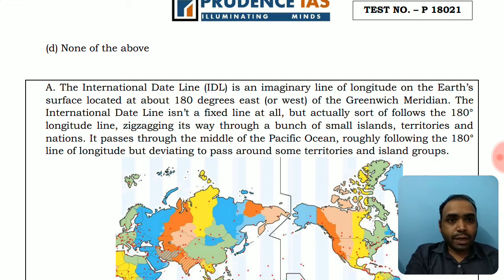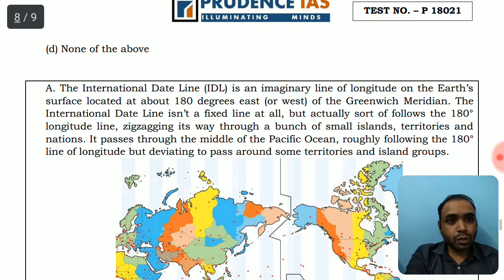International dateline is an imaginary line of longitude on the Earth's surface located at about 180 degrees east or west, whichever way you see it, exactly opposite of what Greenwich is. So if we travel eastwards or westward from Greenwich, exactly opposite of Greenwich, we will find this international date line, but it is not fixed.